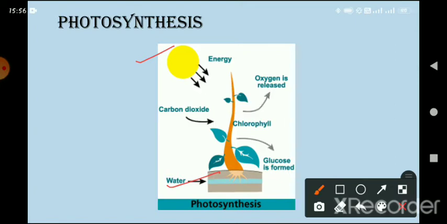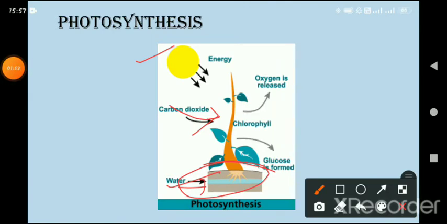Leaves make their own food in the presence of sunlight with the help of water from the soil and carbon dioxide in the air. So plants take carbon dioxide and water, and in the presence of sunlight, with the help of all these three things, plants prepare their own food, okay.